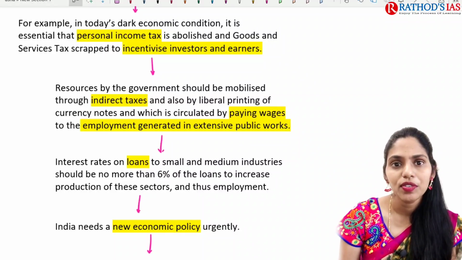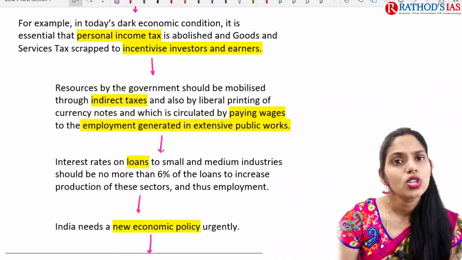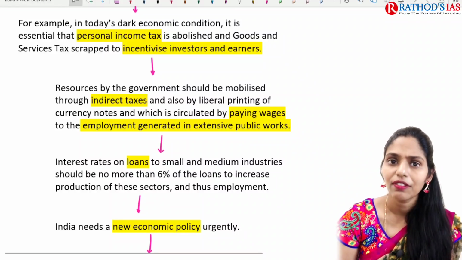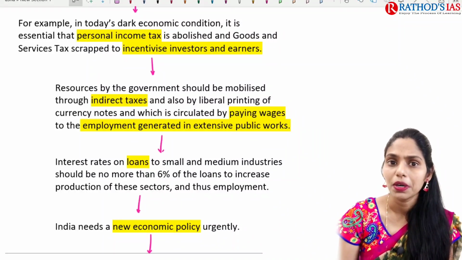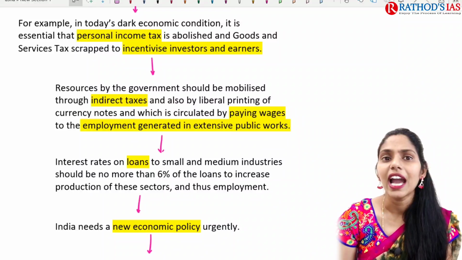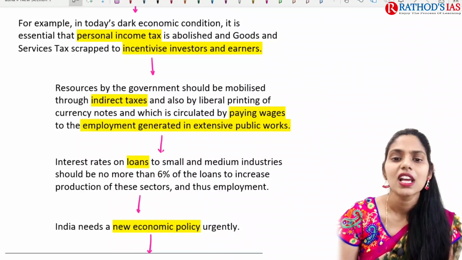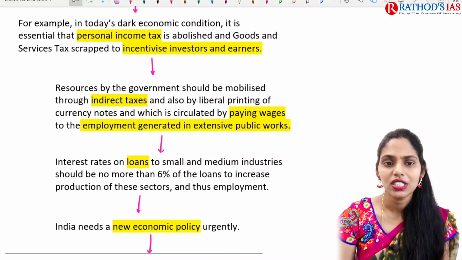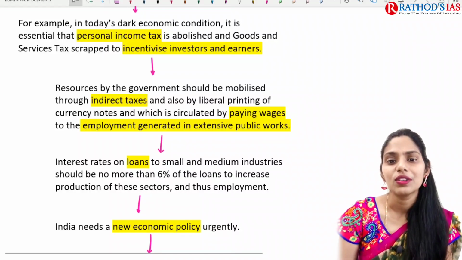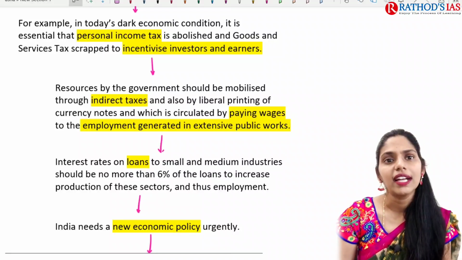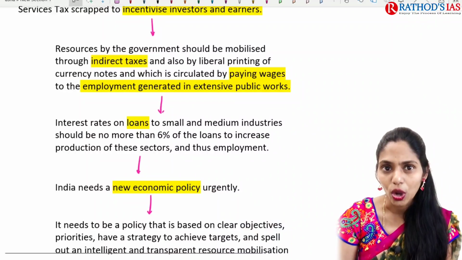So actually we came up with this GST in 2017. Because of this, instead of removing the cascading effect, we can see there is an increased burden on the people. And whenever there is a decrease in personal income tax as well as goods and service tax, then we can incentivize investors and NRIs. So that will lead to increased economic growth.